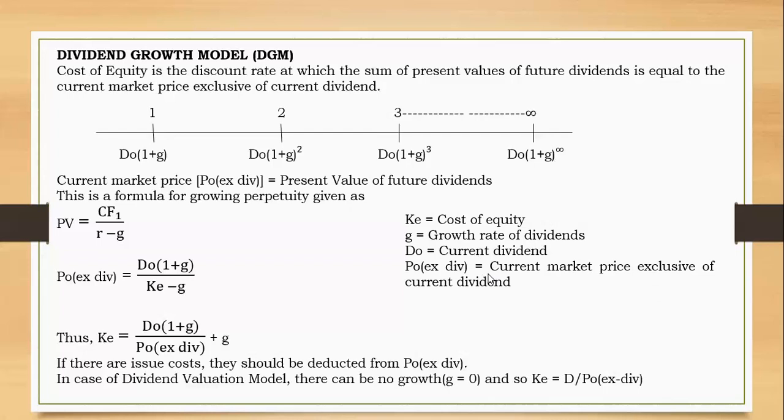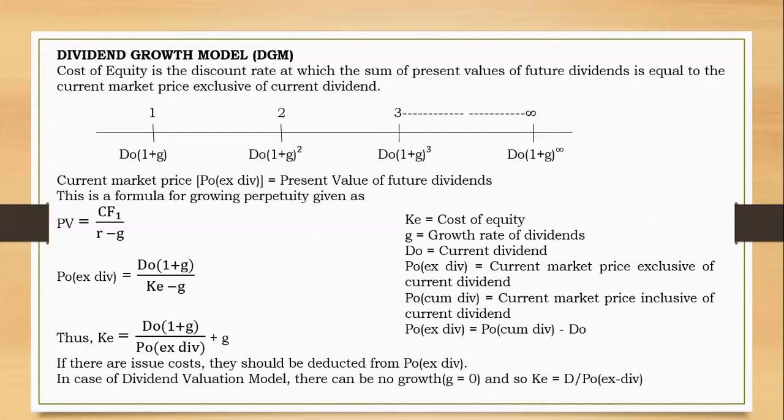So if the question says that the dividend has been paid or has just been paid, it means that this price is ex-div. But also we can have P0 cum-div, current market price cumulative of dividend. This is the current market price inclusive of the current dividend. If the question says the current dividend is just about to be paid, that means it hasn't been paid, and so it is incorporated into the P0 cum-div, right? So that's what you should spot very well. Now, the relationship between ex-div and cum-div is: P0 ex-div equals P0 cum-div minus D0, that is the current dividend.